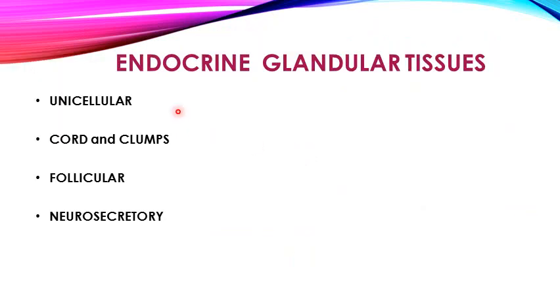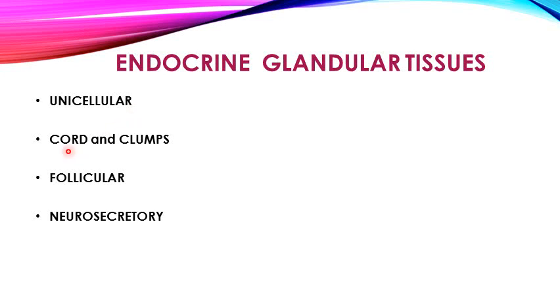The endocrine glandular tissue present in the human body is arranged either in the form of isolated unicellular arrangement, as seen in the heart, where they produce atrial natriuretic hormone, and the juxtaglomerular cells of the kidney, which are arranged in a unicellular manner and secrete their respective hormones.